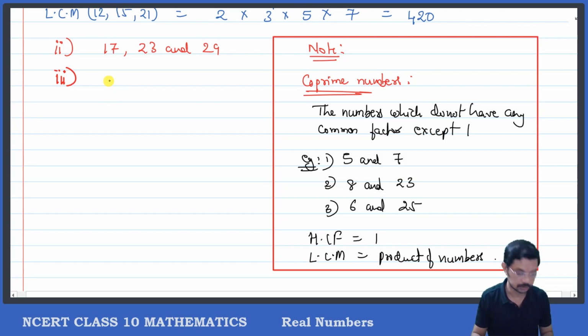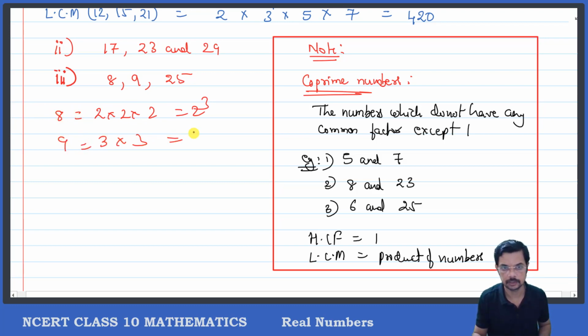Okay. The third question is 8, 9 and 25. So 8 will have 2 into 2 into 2, that is equal to 2 raised to 3. 9 will have 3 into 3, that is 3 raised to 2. And 25 can be written as 5 into 5, that is equal to 5 raised to 2. See, all three of them are co-prime. They do not have any common factor.